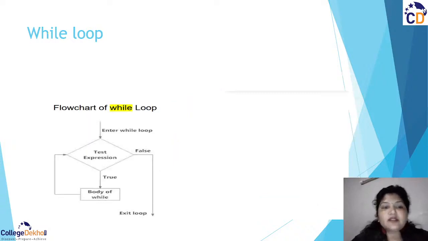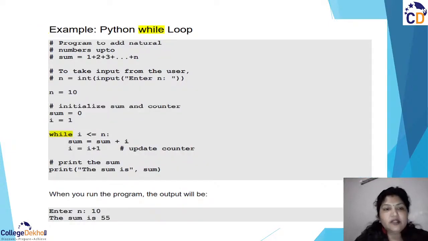Now, this is another example that I have taken. While you enter the condition, you have the test expression, and if your expression is true, then the body of the while will be executed. Till what condition? When the test expression becomes false, it comes out of, or you may say exits, the loop. So this is how we have the while flowchart in our programming. Now let us see some examples.